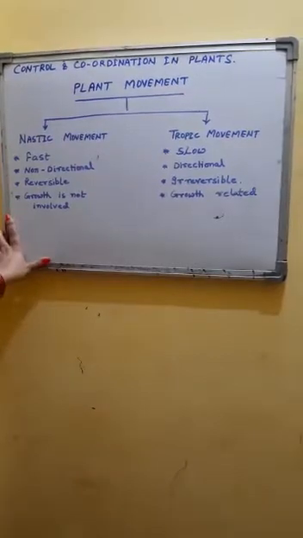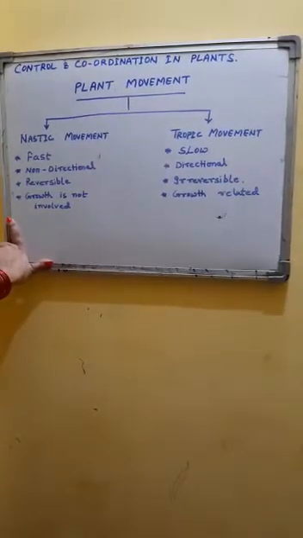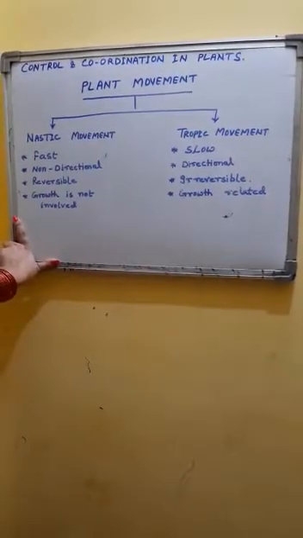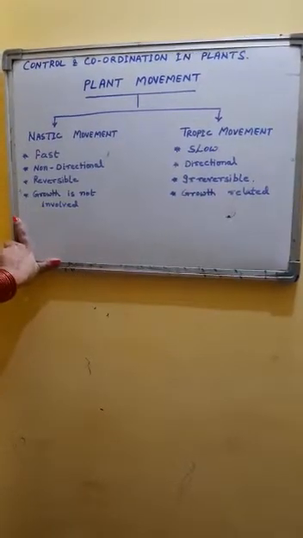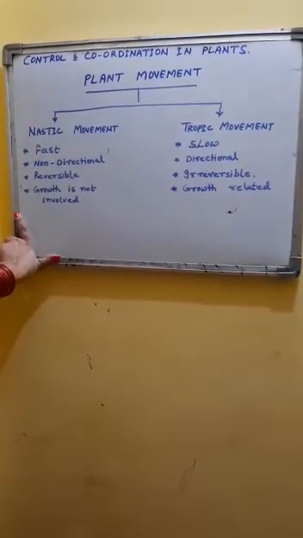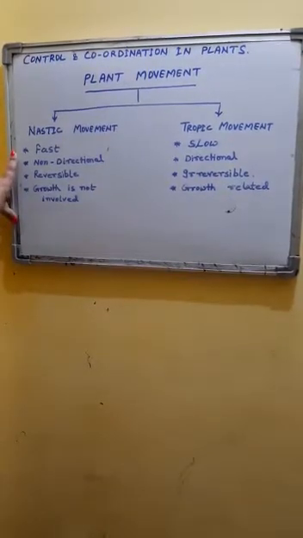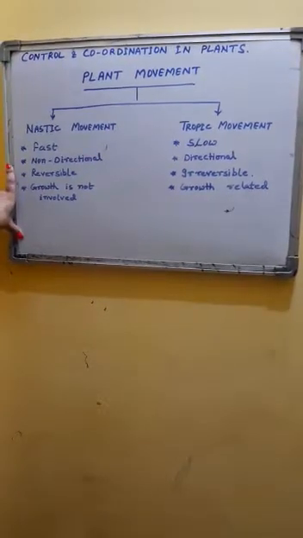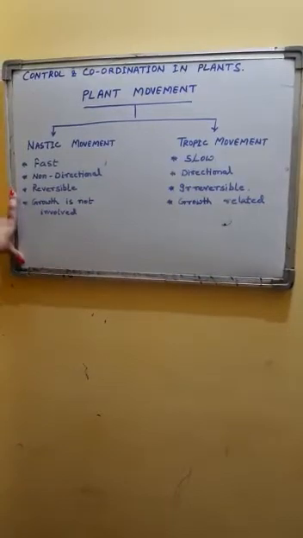An example of nastic movement is the drooping of leaves of the touch-me-not plant when it is touched. As soon as you touch the leaves of a touch-me-not plant, the leaves droop. It is fast. You need not wait for the result. It is non-directional. Leaves may droop from any direction. It is reversible.